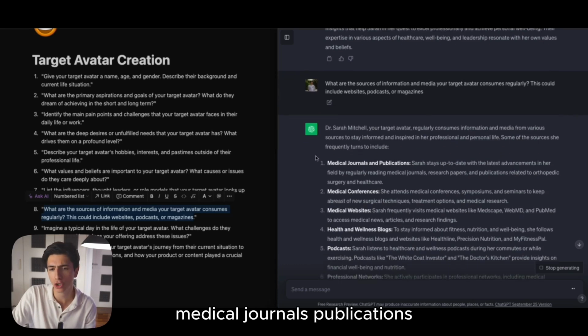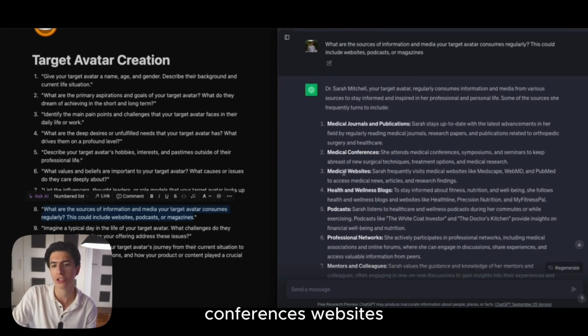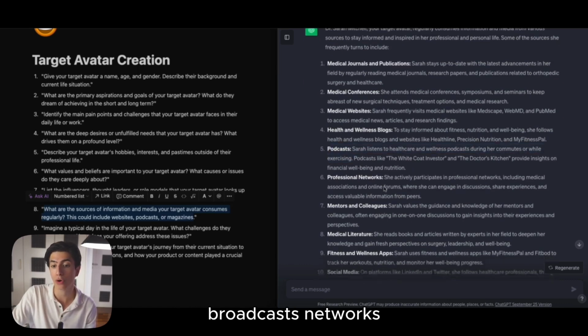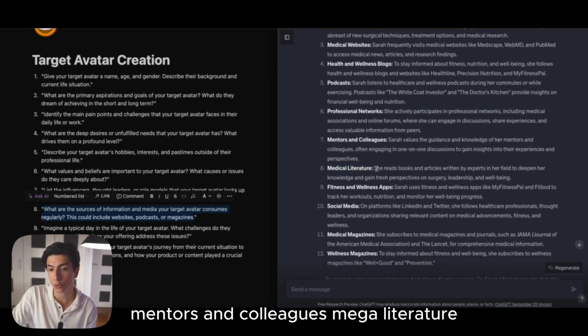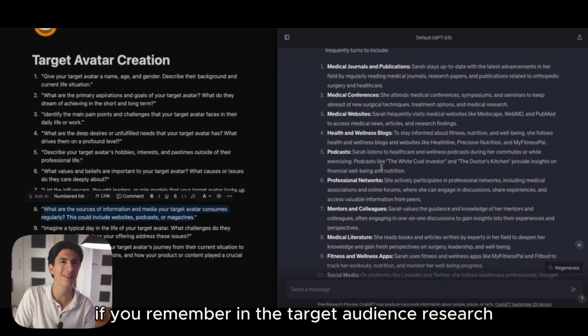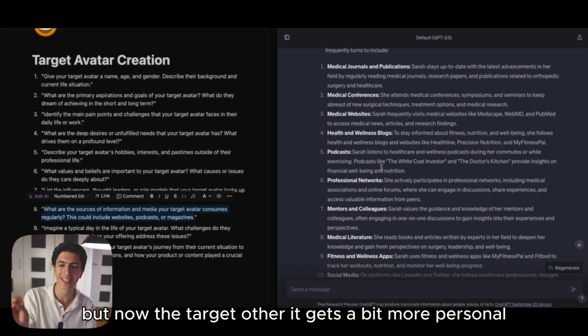So we got, again, medical journals, publications, conferences, websites, right? Health and wellness blogs, podcasts, networks, mentors and colleagues, medical literature. So all of that stuff we also have brainstormed, if you remember, in the target audience research. But now in the target avatar, it gets a bit more personal.